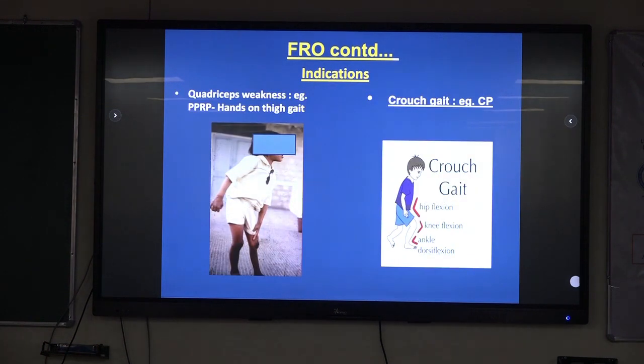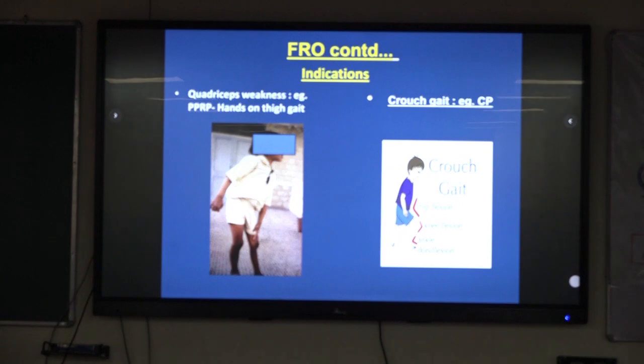Now indications, they are very diverse. FRO started as an orthosis for quadriceps weakness in post-polio paralysis to eliminate the hand-on-thigh gait, but now it is more and more used in the management of crouch gait, knee flexion attitude.